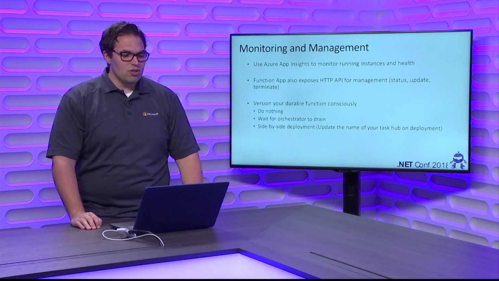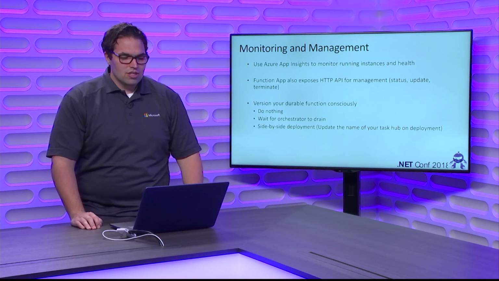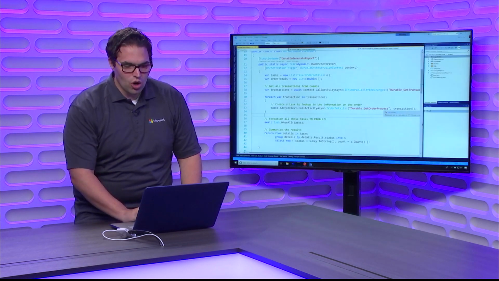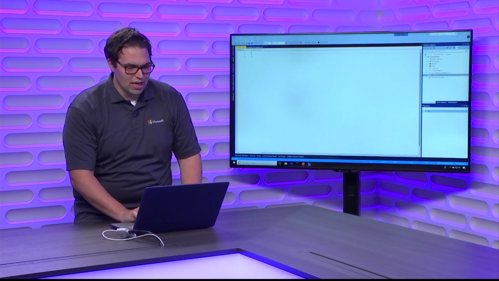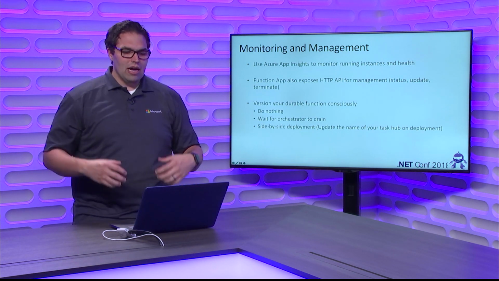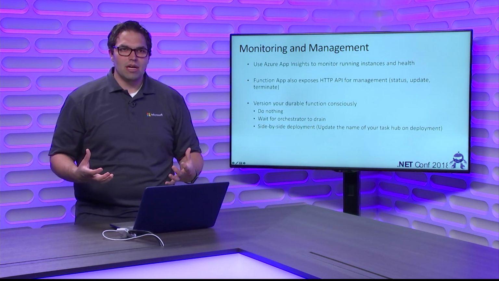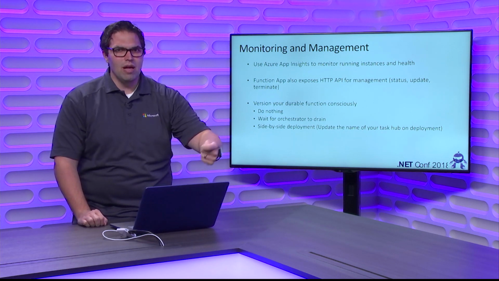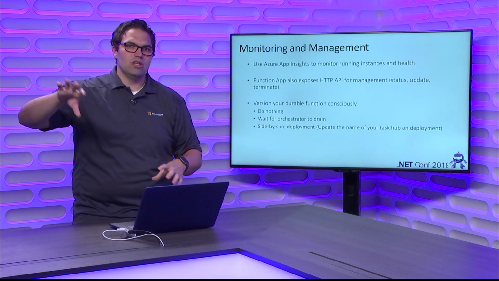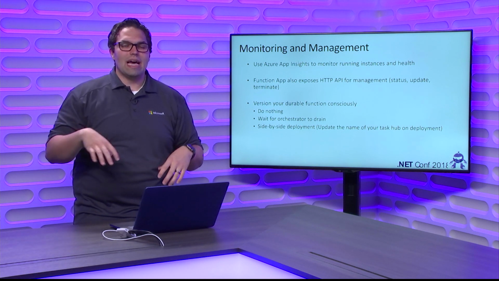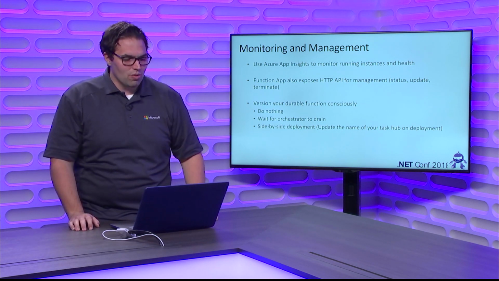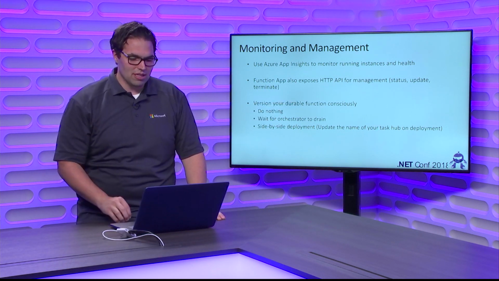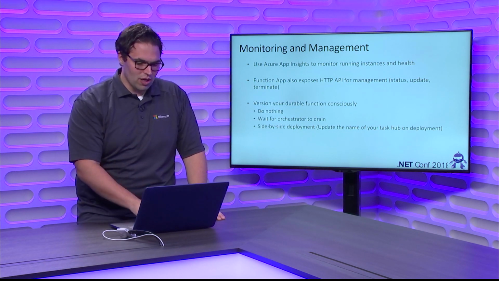There's actually a way to do side-by-side deployments. There's a way in your durable functions project, it's actually from this host.json file that I didn't go into yet, where I can give my task hub a unique name. So if I publish a new version of my function, I could actually give it a new name for a new task hub, and then it will create new execution histories for new instances, and that task hub would be running independent of my other one, as long as the code's still available for the other task hub. So you might need to rename some things there too. Again, this is all in Docs as well.